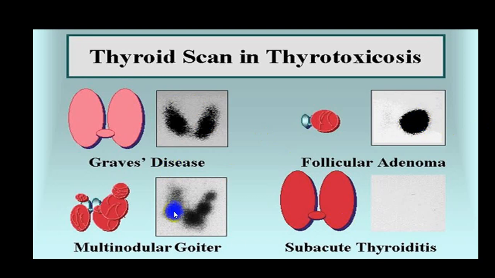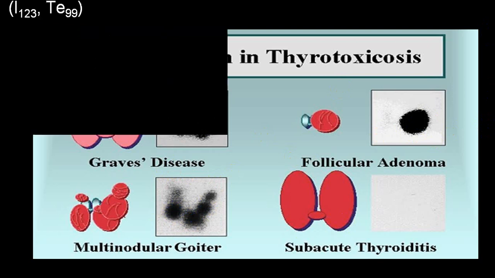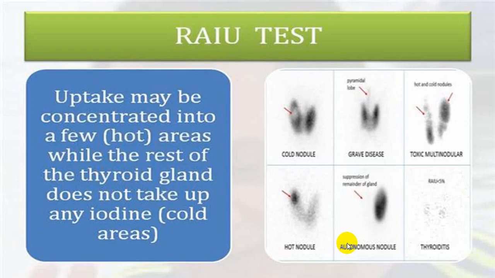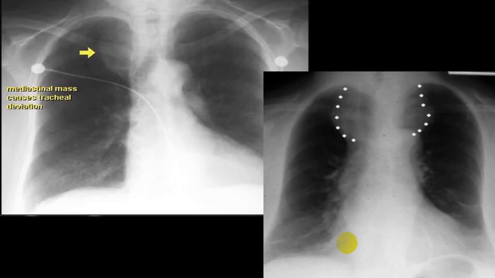This is multinodular. You can see multiple irregular shapes. Multinodular goiter, or we call it Plummer's disease. So these are all different types. This is again toxic multinodular Plummer's. This is Graves. This is single toxic adenoma, we call goiters. These are all the different radioactive iodine uptake patterns.